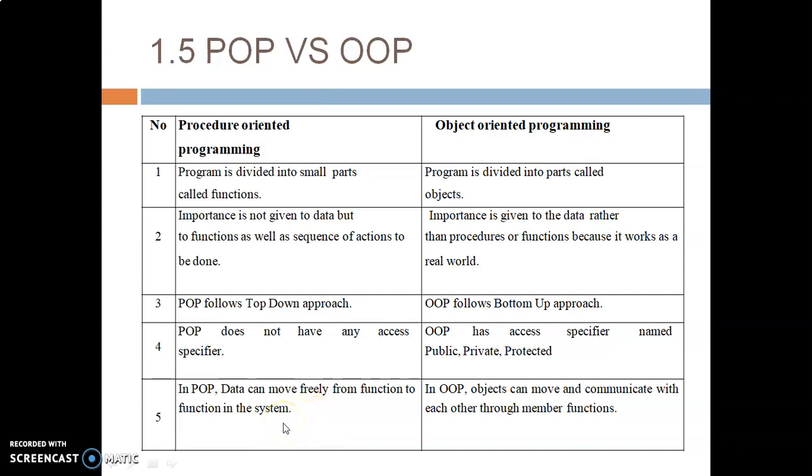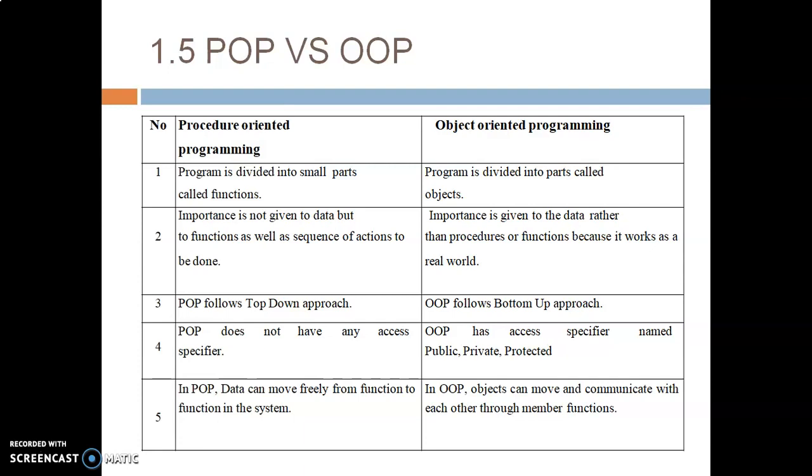So any data can move from one function to another function. So it becomes very difficult for the program to know from where the data has come. But when we are talking about object-oriented programming, in OOP, objects can move and communicate with each other through member function. Here data directly cannot move from one function to another.